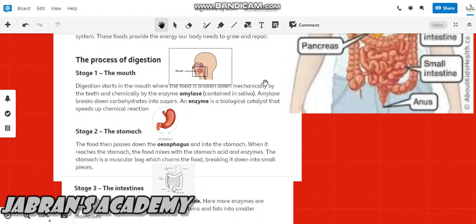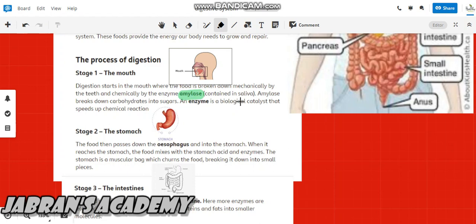Okay, what is the process of digestion? We start from the first one. Digestion starts in the mouth, where the food is broken down mechanically by the teeth and chemically by the enzyme amylase. So remember one thing: we have teeth in our mouth that help in chewing, and we have saliva in our mouth as well. That contains amylase, an enzyme that helps in the breaking down of food in digestion.